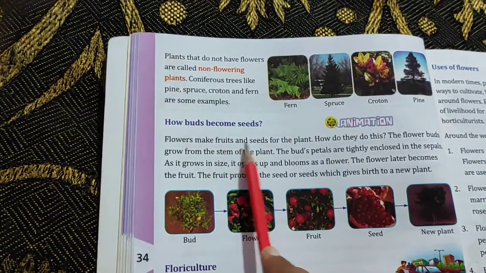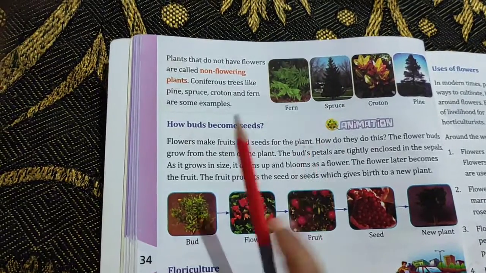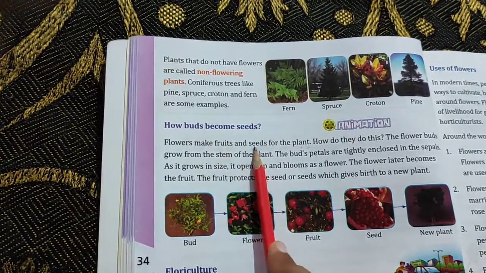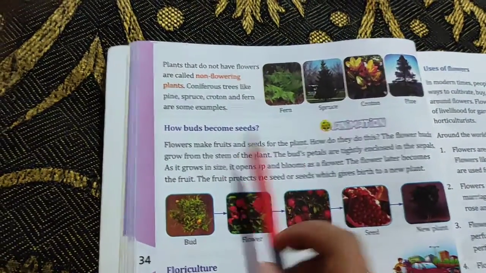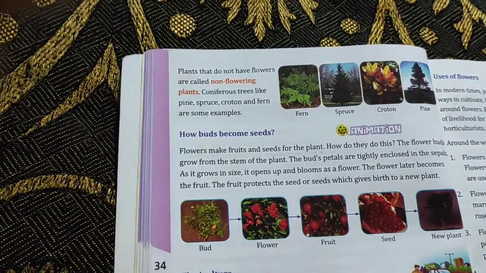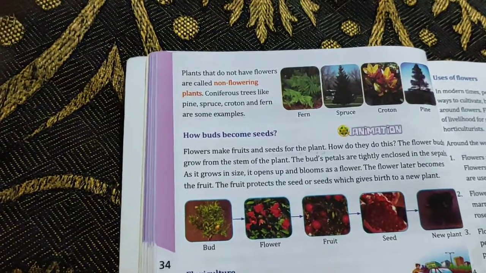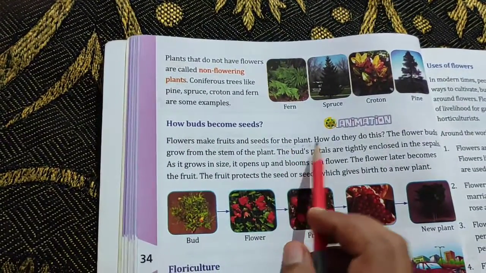Flowers make fruits and seeds for the plants. Okay, what do the flowers do? They make fruits and seeds for the plants. Seeds मतलब बीज है ना, और fruits means जो उसका फल होता है. So what is the work of a flower? They help to make fruits and seeds for the plant.